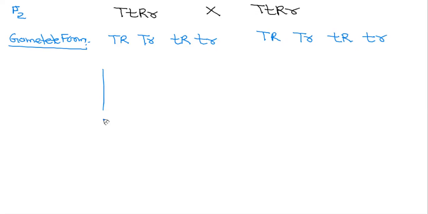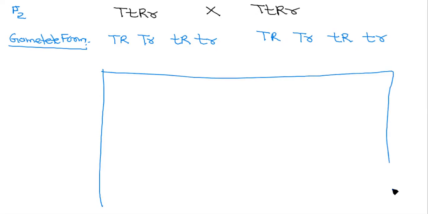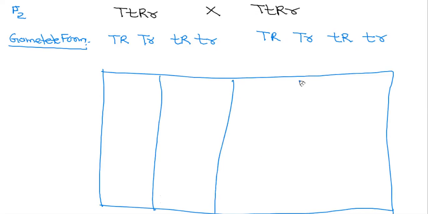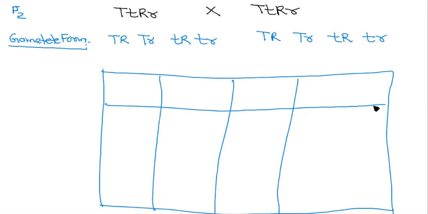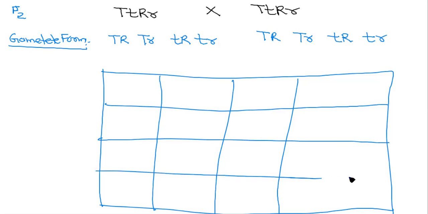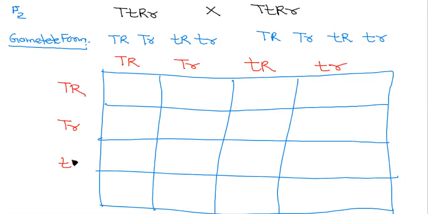And now for this, we have to draw a table of sixteen boxes. This is TR, Tr, tR, tr, similarly here also in the same pattern. Now do the cross multiply. Capital T capital T, capital R capital R. Capital T capital T, capital R small r.